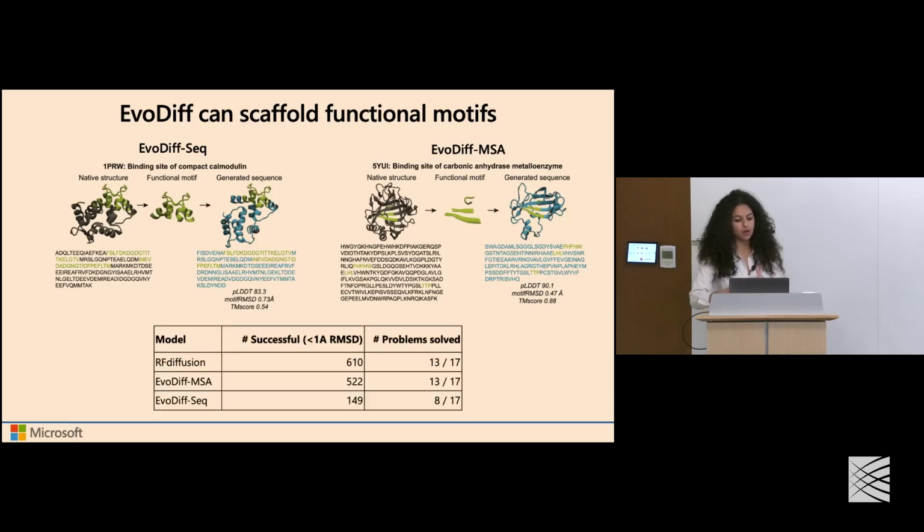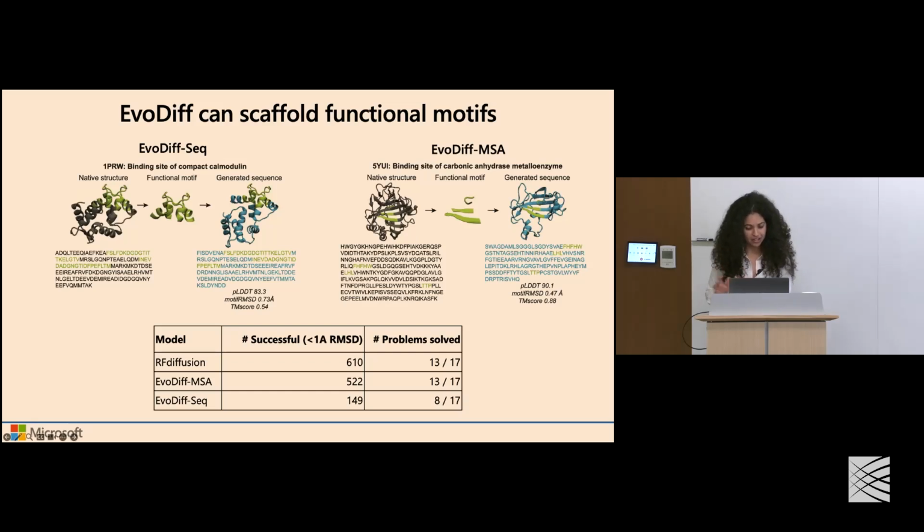We evaluated over a set of benchmark problems that were initially proposed by a structure-based generative model, RFdiffusion, and we find that we perform very competitively to this state-of-the-art structure-only model, in terms of the number of these scaffolding tasks we actually generate viable structures for, and how well they preserve those key motifs.